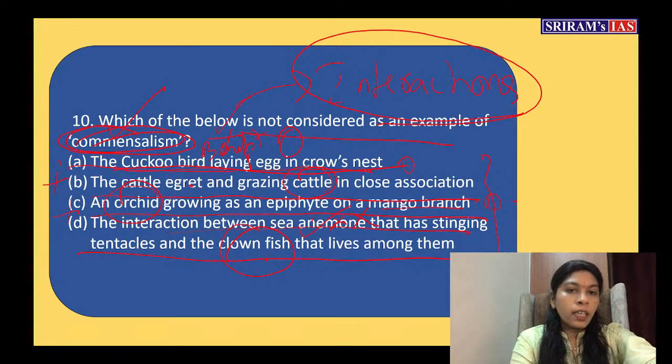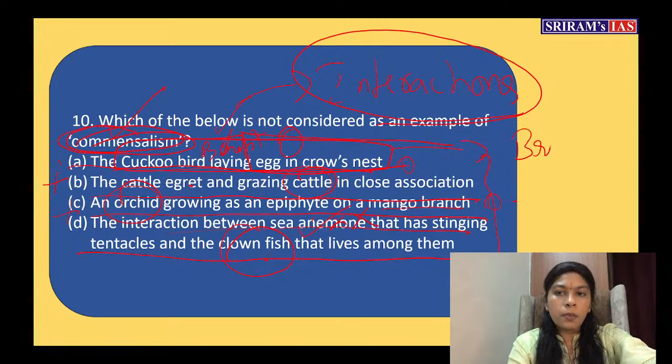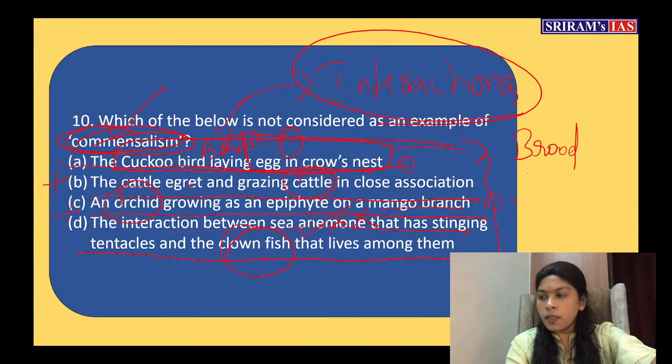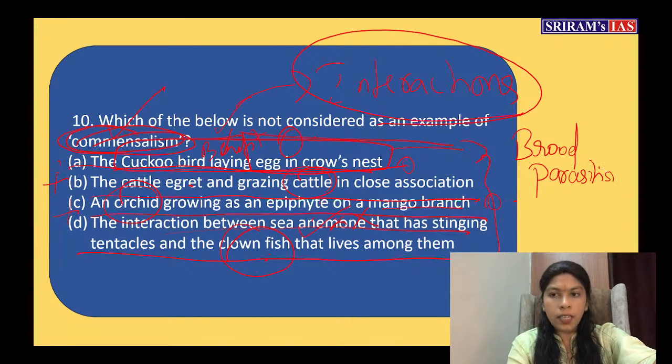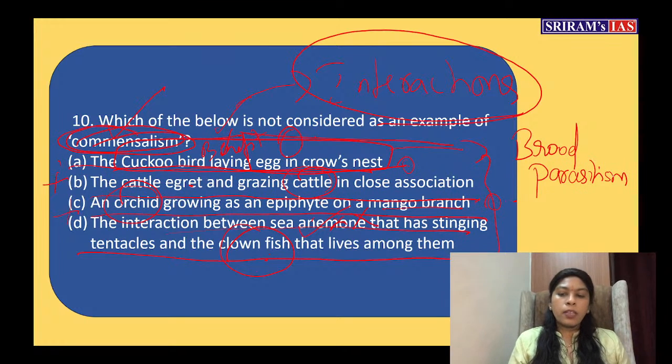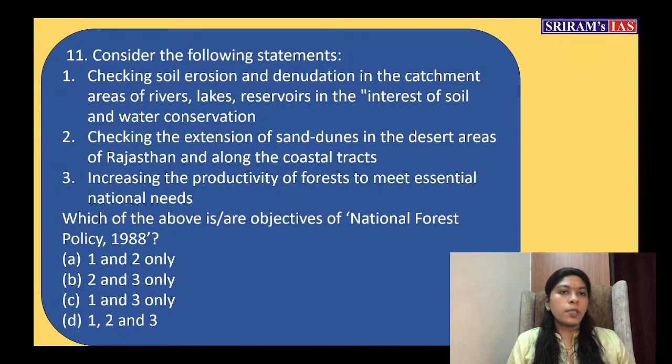Cuckoo bird laying egg in the crow's nest. It's brood parasitism. It is not commensalism. It is brood parasitism. Okay, brood parasitism. Right? Yes. Come to the last question. With that, we'll be ending the session.